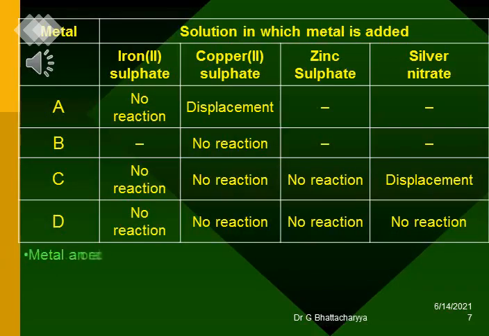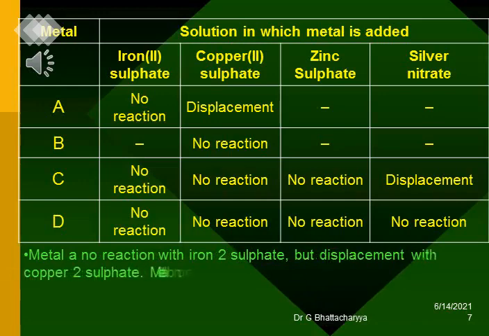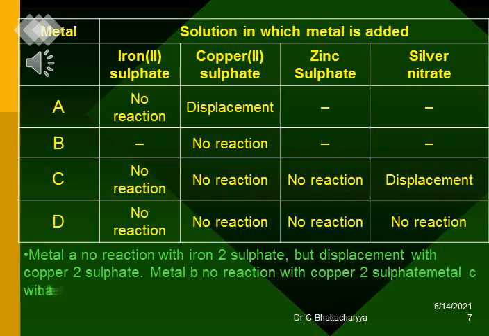Metal A, no reaction with iron 2 sulfate, but displacement with copper 2 sulfate. Metal B, no reaction with copper 2 sulfate. Metal C, no reaction with the first three but displacement with silver nitrate. And metal D, no reaction with all four.